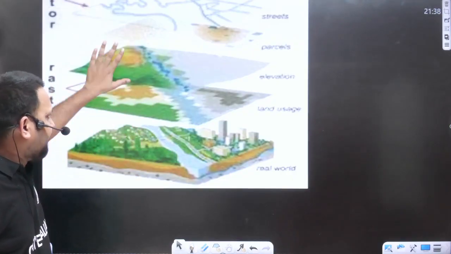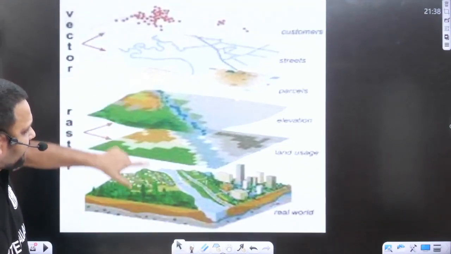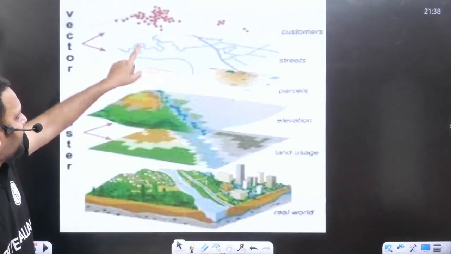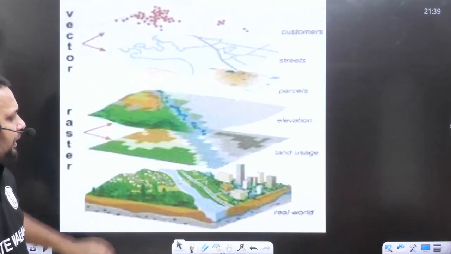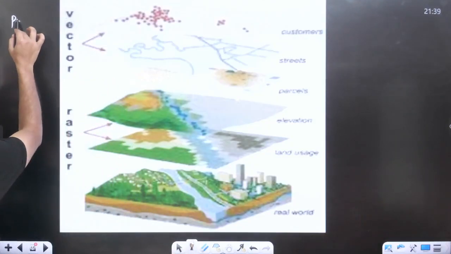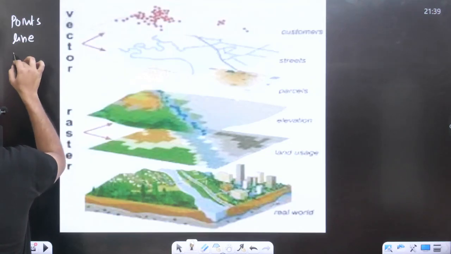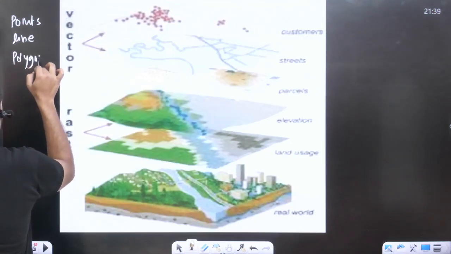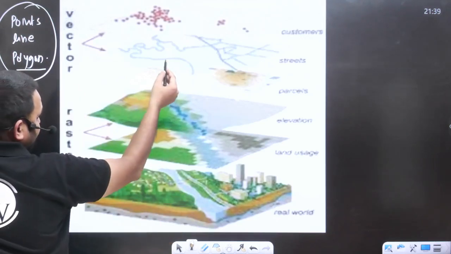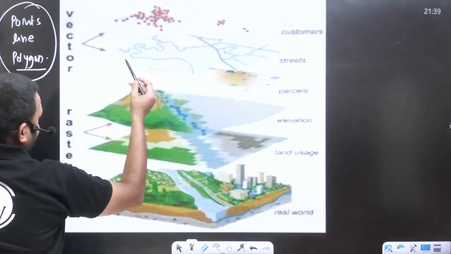So for example, if you see this part of the image, here we are describing this data with the help of points, lines or polygons. See carefully. We are representing this real world information in the form of point, in the form of line, in the form of polygon.